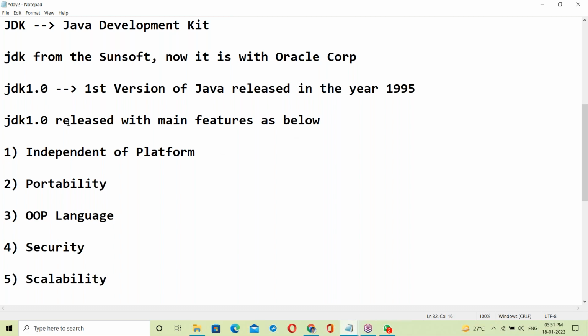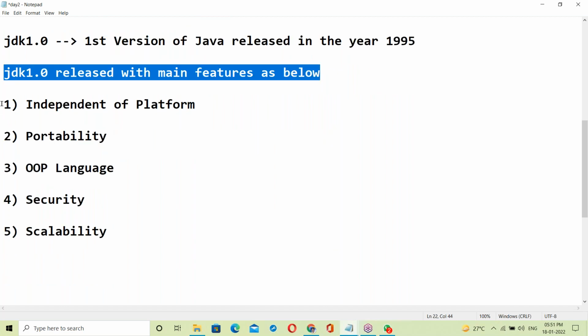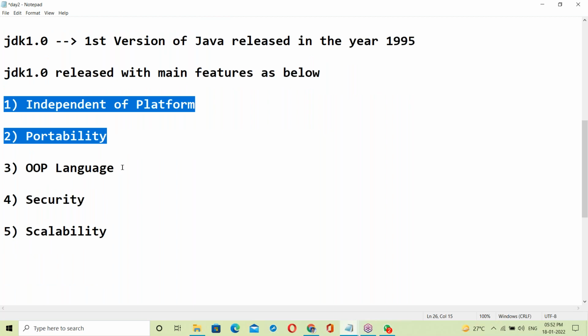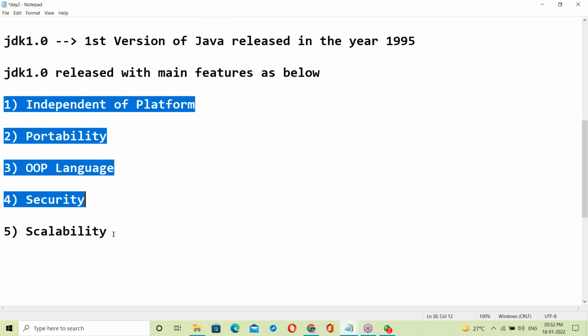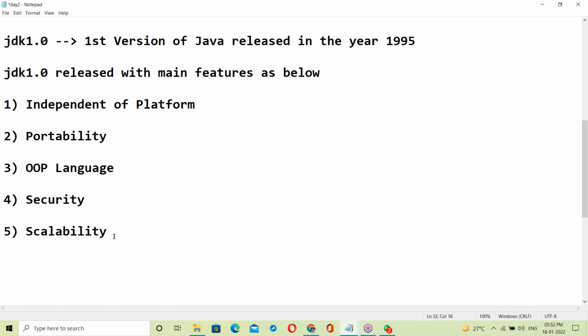JDK 1.0 is the first version of Java, released with the main features as below: independence of platform, portability, an OOP language, security and scalability. These are the main features of Java.